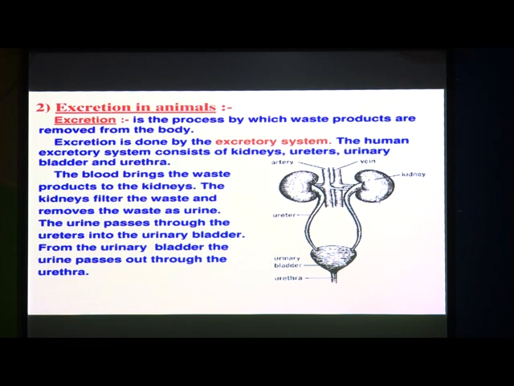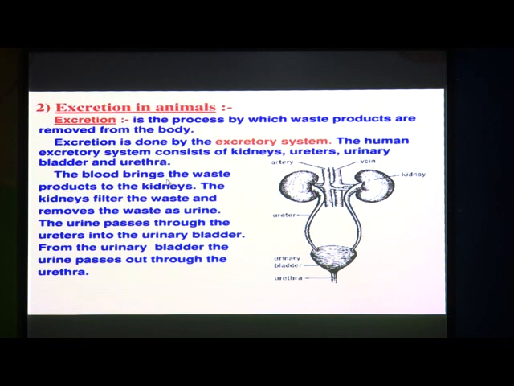Then the ureters. These pipe-like structures coming from the kidneys are called ureters. Then this is the urinary bladder. Here you can see the urinary bladder and the urethra. The opening through which the waste products in the urinary bladder are removed is the urethra. Okay, so these are the major parts of the excretory system in human beings.